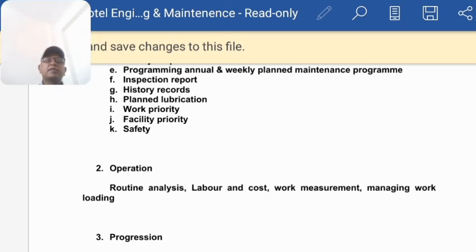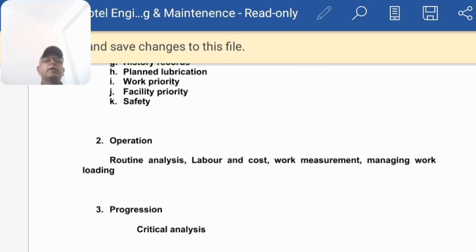Then facility priority. Many machines, equipments or spare parts are not available in a particular area or in a city. Suppose your hotel is in an interior part. So what do we do? We have to take care of the facility priorities. Suppose we have to take care of the software, the engineer is in Bangalore and our software is not working properly.